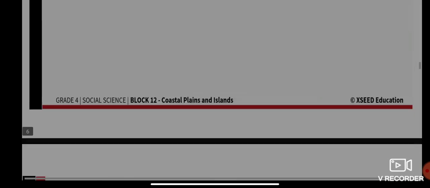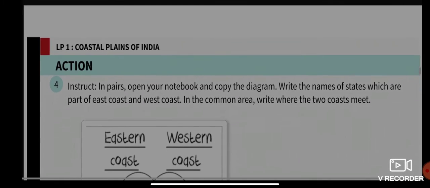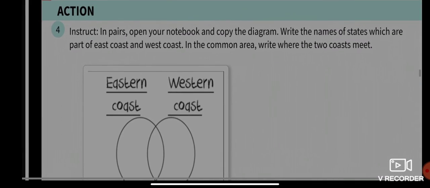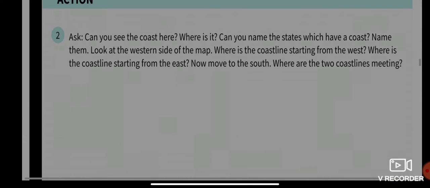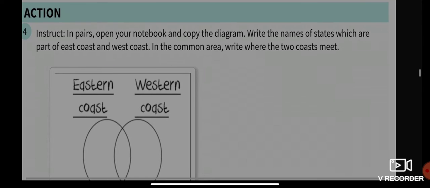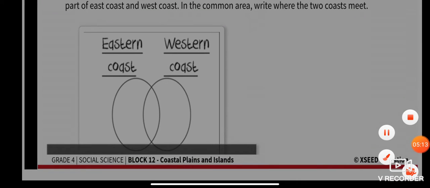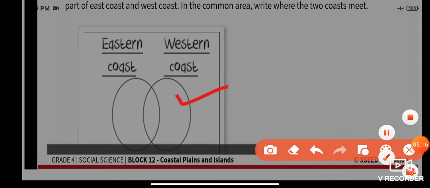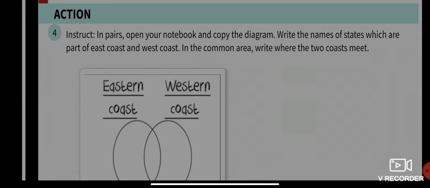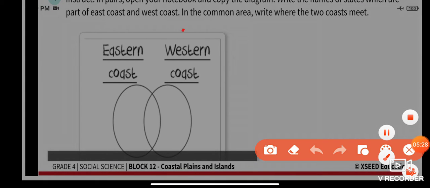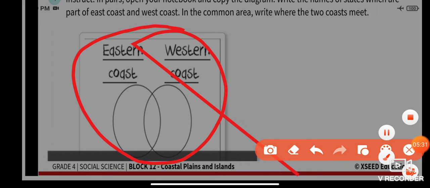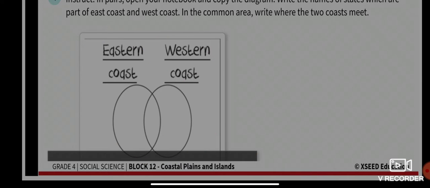Now please listen carefully. We have learned about what a Venn diagram is, so I will not explain it in detail again. This is a Venn diagram. What you have to do here is, as shown here, eastern coast and western coast. Please copy this particular diagram into your notebook.